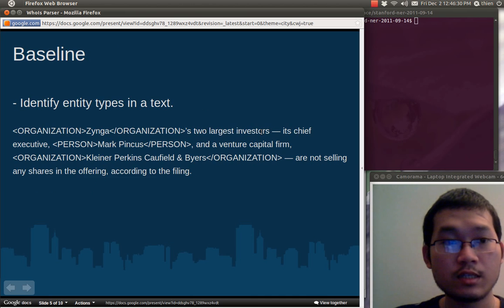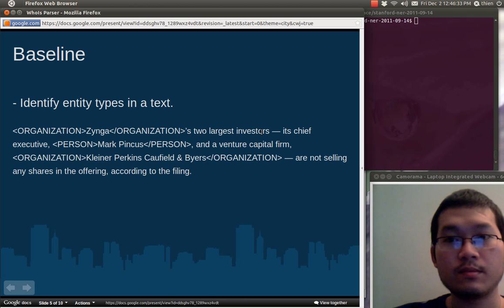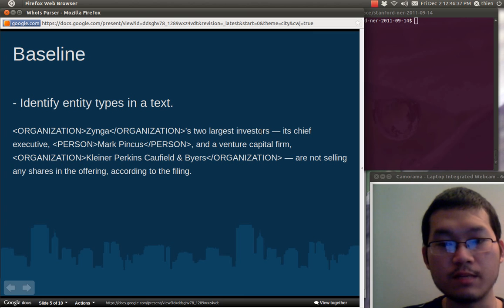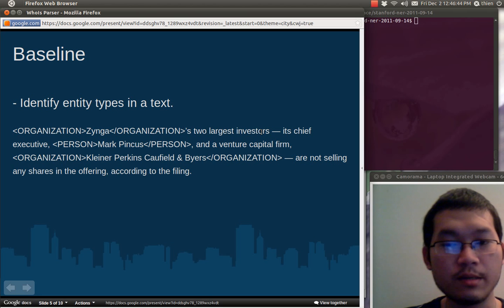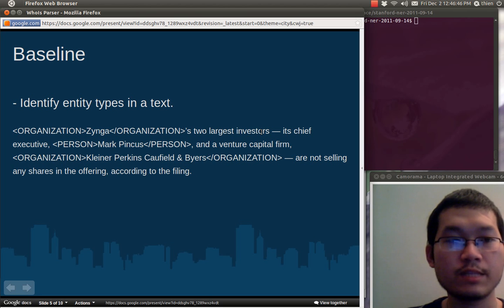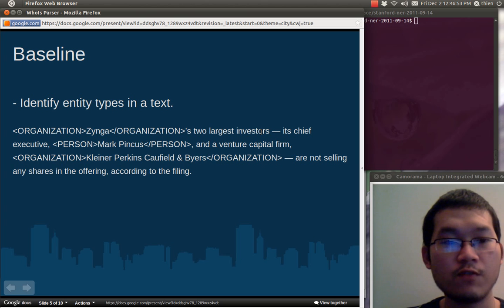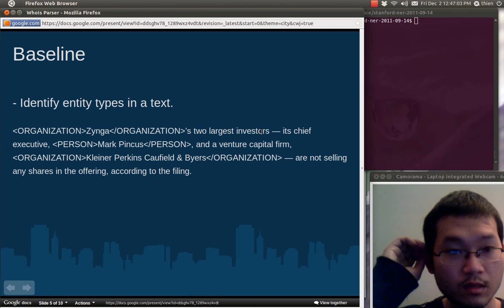For the baseline, at the midpoint of the project, presented in our midterm presentation, we already implemented the baseline, which first takes in a paragraph and identifies the entity types in it. For example, this paragraph: "Zinger's two largest investors are Chief Executive Mark Pincus," and so on.